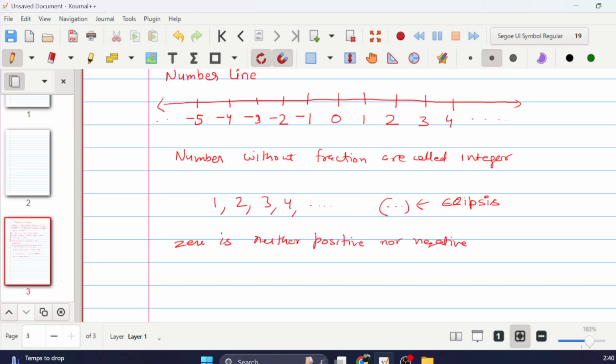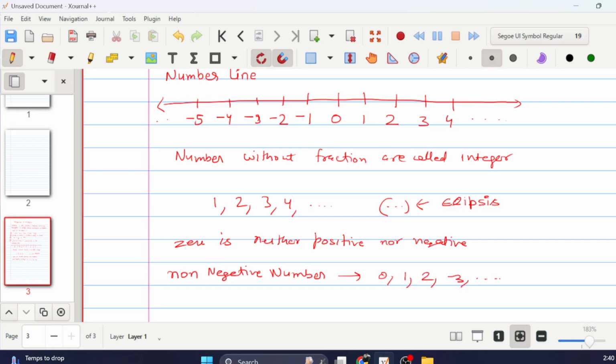Now, what is a non-negative number? 0 is the only integer that is not positive or negative. So what will we call a non-negative number? A non-negative number is 0, 1, 2, 3, and so on.